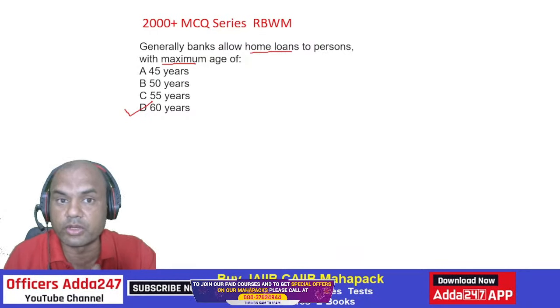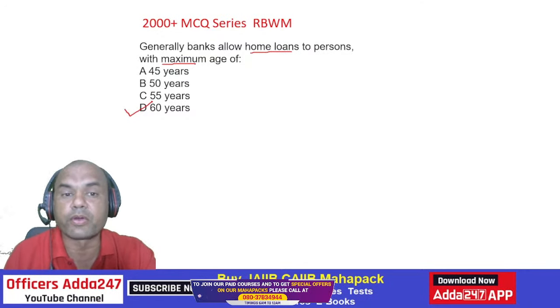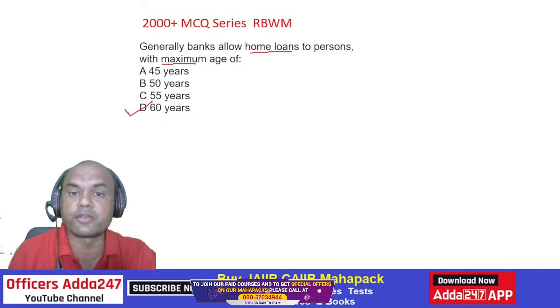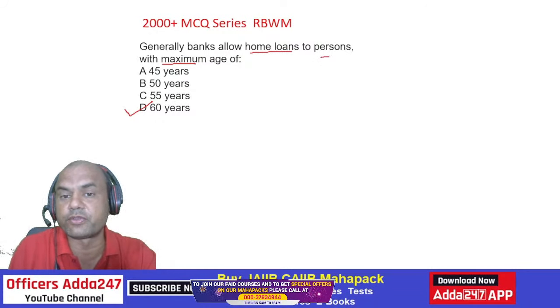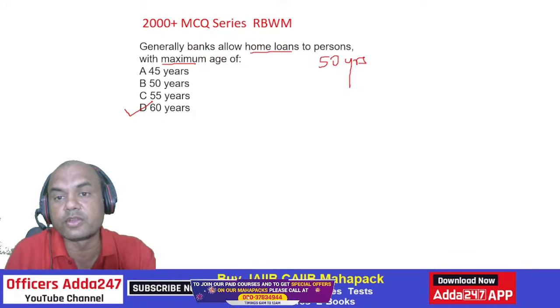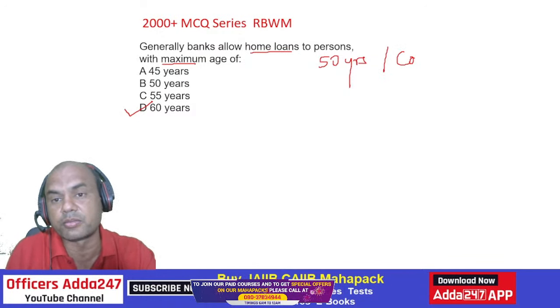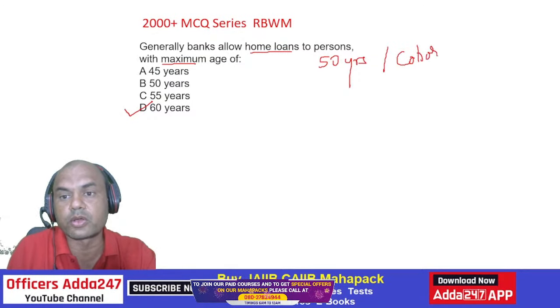But I'll tell you one more thing. From the exam point of view, it is 60 years. But an important point, if somebody above, let's say 50 years, is taking a loan, always and always you must take a co-borrower. I'm telling this from the practical purpose, okay? Co-borrower you must take.